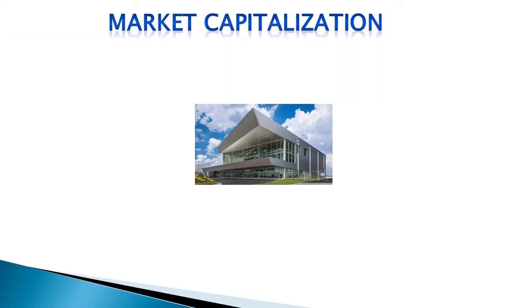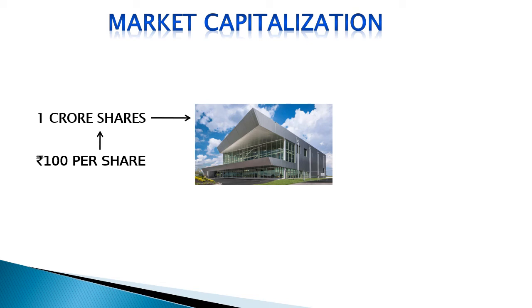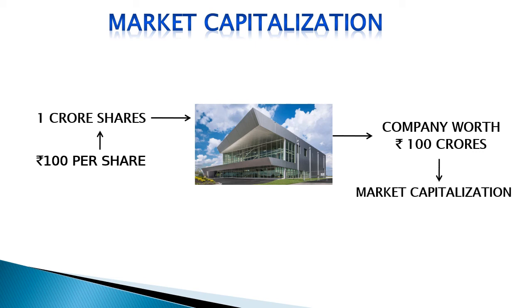Now we will learn market capitalization. Assume the company has 1 crore shares and the current market price of each share is 100 rupees. If we multiply the number of shares and its market price, we get 100 crore rupees as the result. This is the amount I have to pay if I decide to buy the whole company. This amount is called market capitalization. Market capitalization indicates the size of a company.